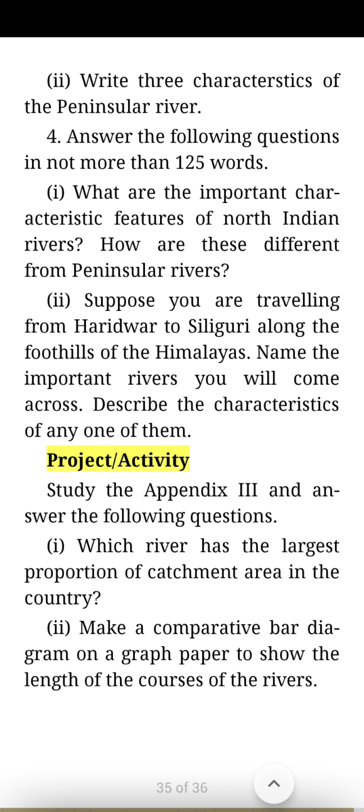Project activity. Study the Appendix 3 and answer the following questions. One, which river has the largest proportion of catchment area in the country? Two, make a comparative bar diagram on a graph paper to show the length of the courses of the rivers.